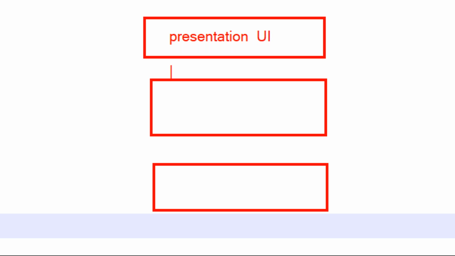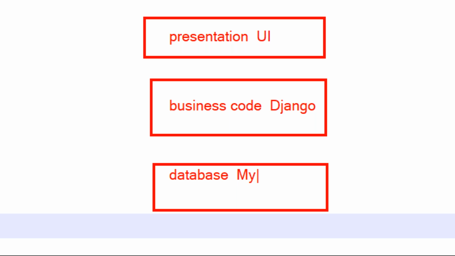UI you are going to develop. Now layer 2 is business logic, what we call business code. So I'm going to take a business code, nothing but this is using Django you are going to develop. Now this is database related, for database purposes. For example, you can take MySQL or Oracle. DB knowledge is also required. When we are discussing the Django framework, I will take care of MySQL, all the MySQL related commands.